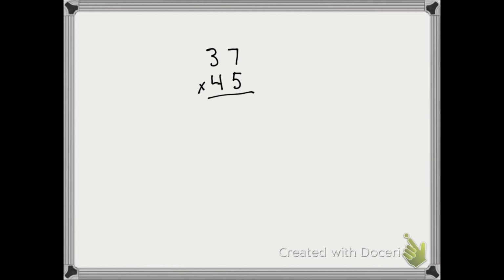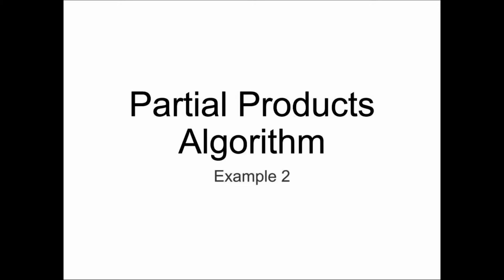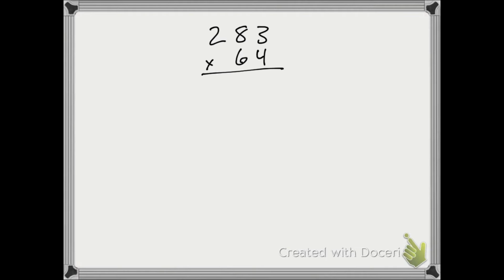So our first partial product is 5 times 7, which is 35. Next we have 5 times 30, which is 150. Next is 40 times 7, which is 280. And finally 40 times 30, which is 1,200. And then we add up our partial products for a result of 1,665. Here's another example of the partial products algorithm, this time for 64 times 283.